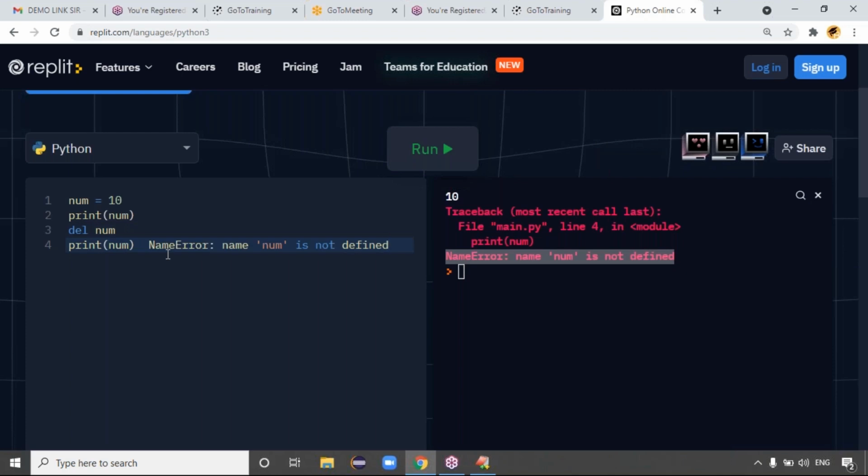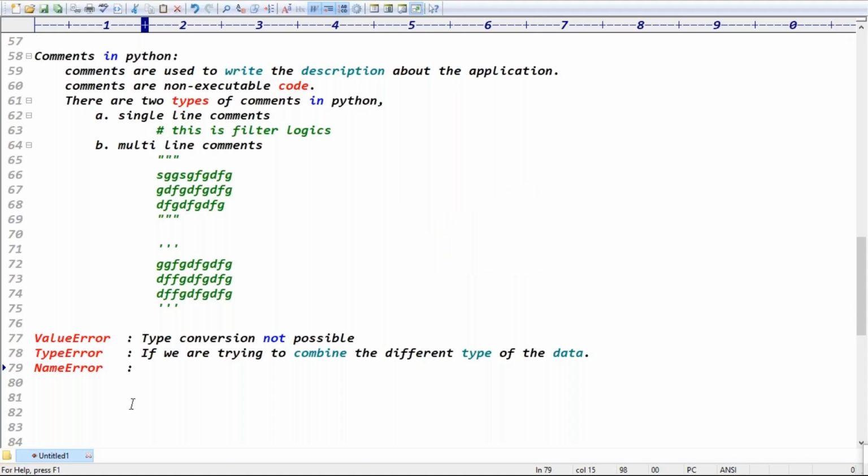Maybe I declared the variable in one function and I'm trying to access the variable in another function. If you declare the variable in one function, that is a local variable, right? So that variable we cannot access outside of the function. Maybe that is also scope, right? Yes or no? If you're trying to access data and the data is not present, then you will get which error, guys, here?